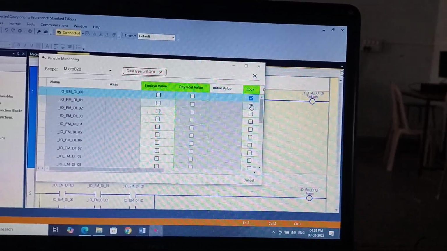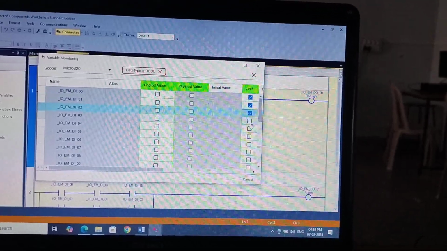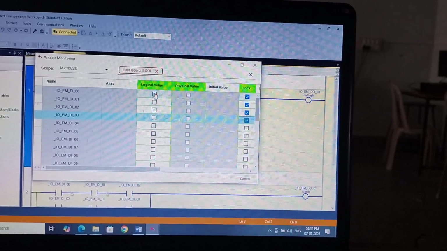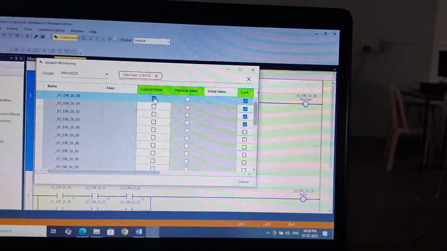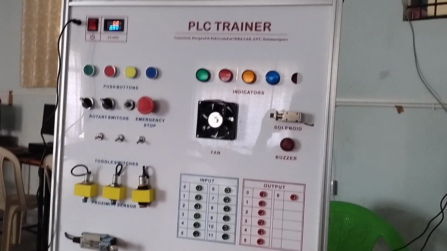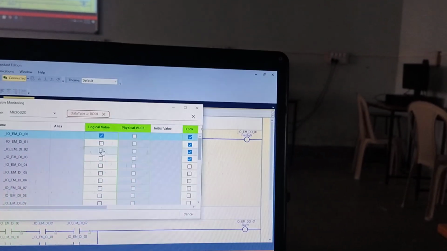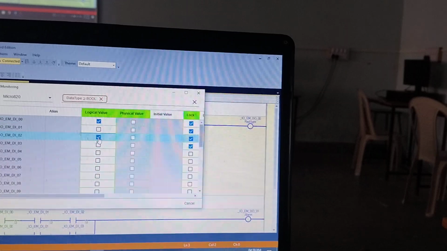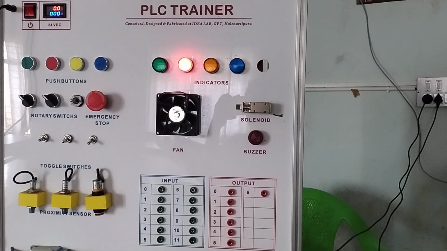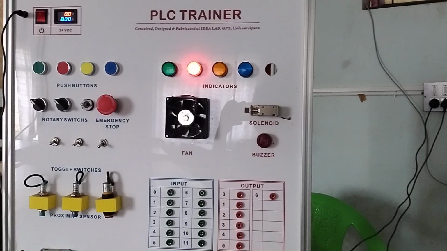we have to lock all these 4 inputs. If I press any one input, nothing happens on the PLC board. If I press any 2 inputs, then the red light is on on the PLC board.